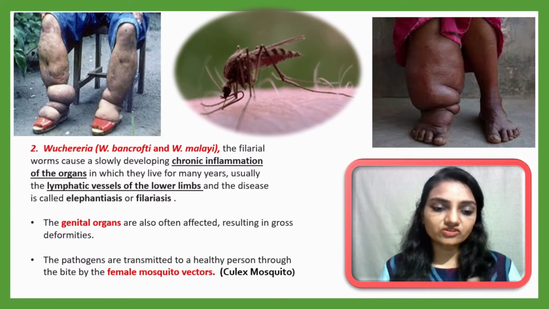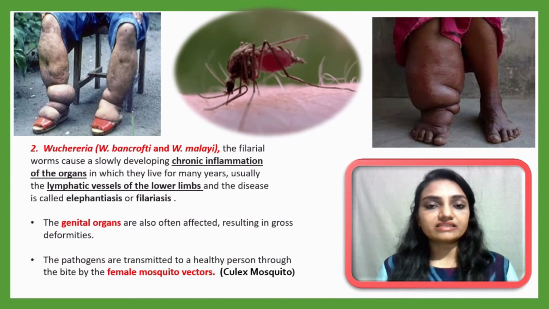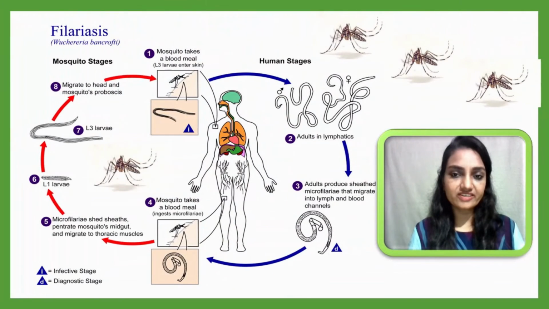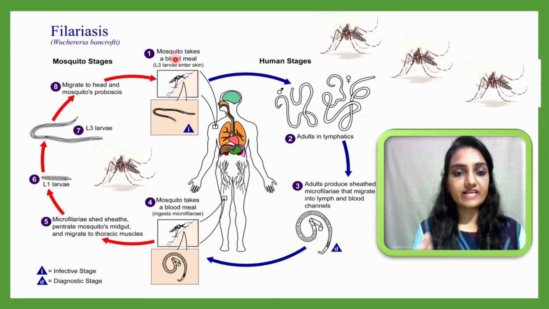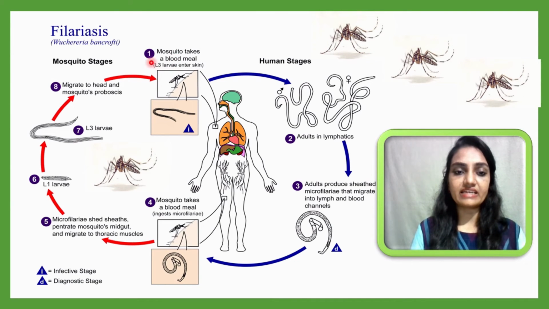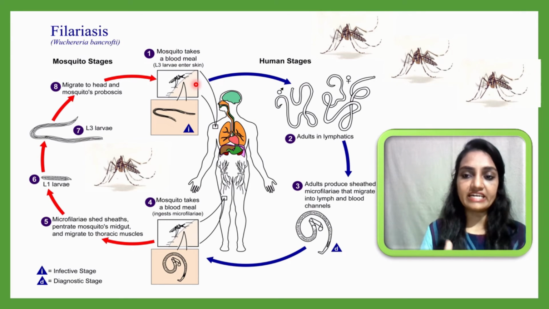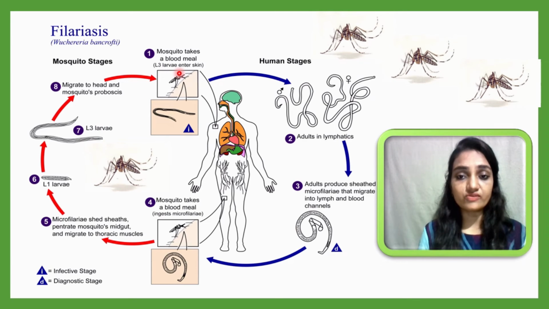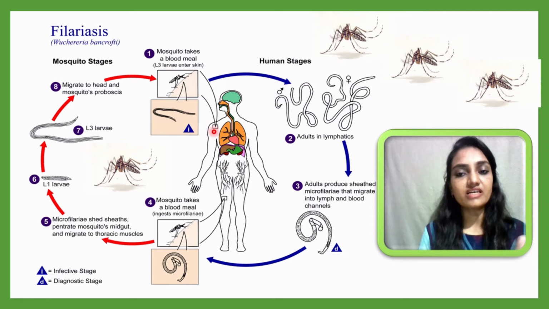That's why here also the female mosquito vector is responsible for spreading filaria. So let me learn further by using this diagram. Here you can see, first of all, when the Culex fatigans mosquito sucks blood from the human, at that time it will enter the L3 larva of Wuchereria bancrofti inside the skin. After entry in the skin, this L3 larva will migrate towards the lymph node, because the lymph nodes are the target organ for Wuchereria bancrofti.